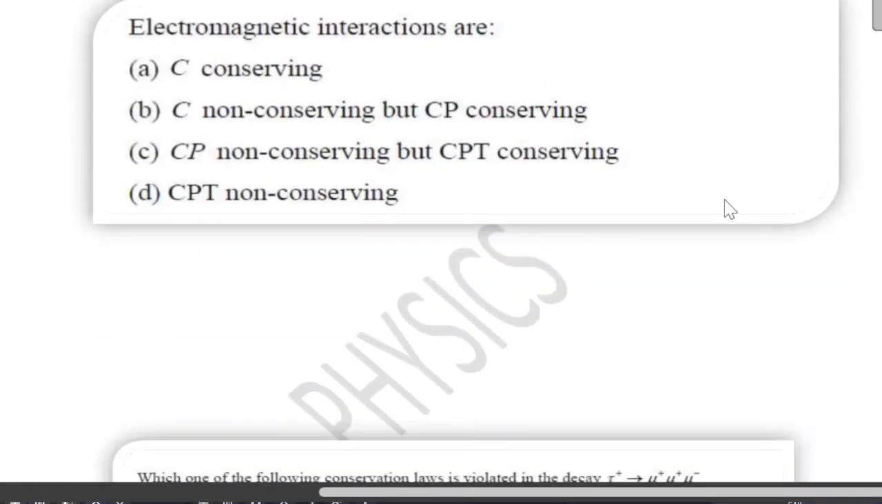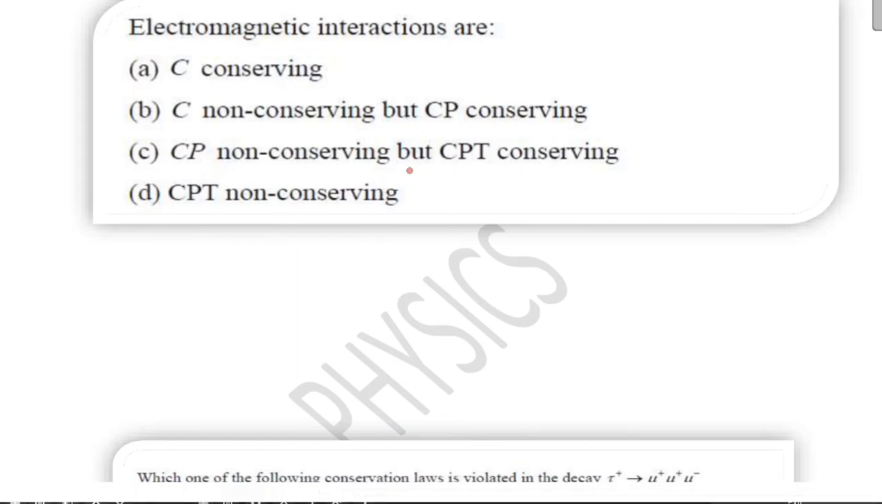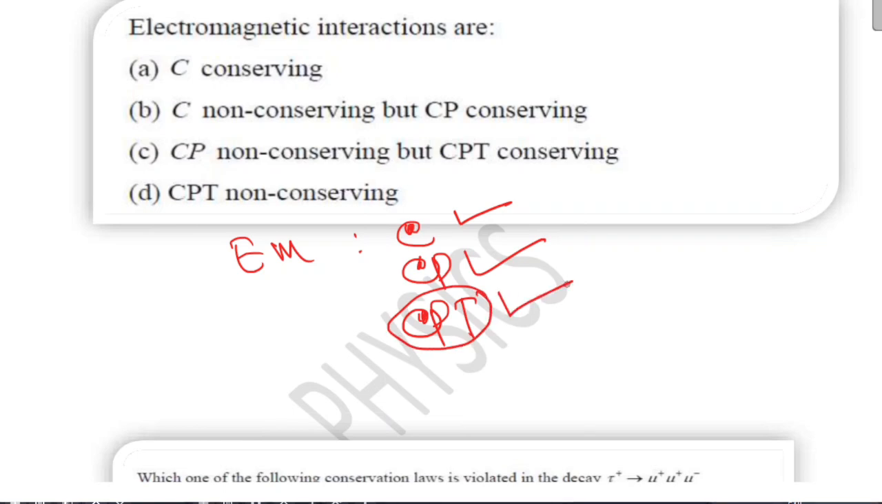Electromagnetic interactions are, okay, we know in electromagnetic interaction, C conserved, CP conserved, CPT conserved in all reactions. CPT conserved, parity conserved, and T is also conserved in electromagnetic interaction. So from the options you can check, this option A is your correct option.